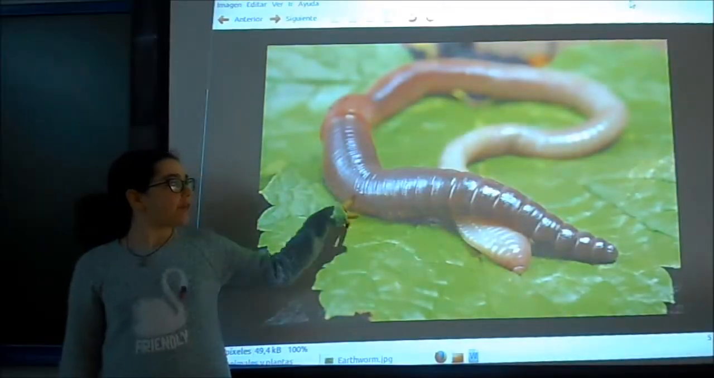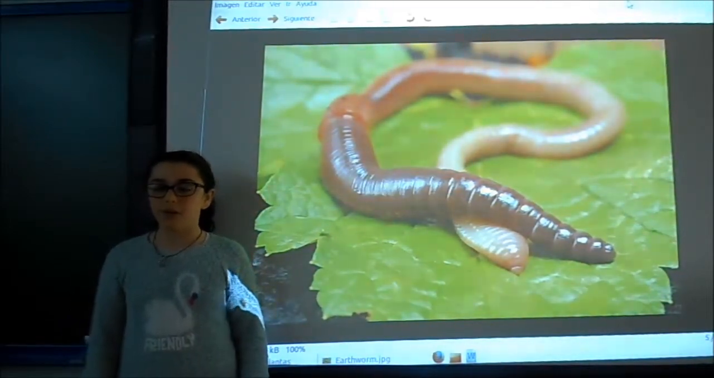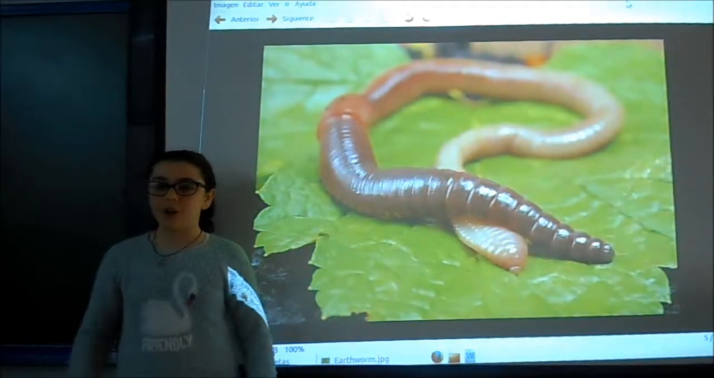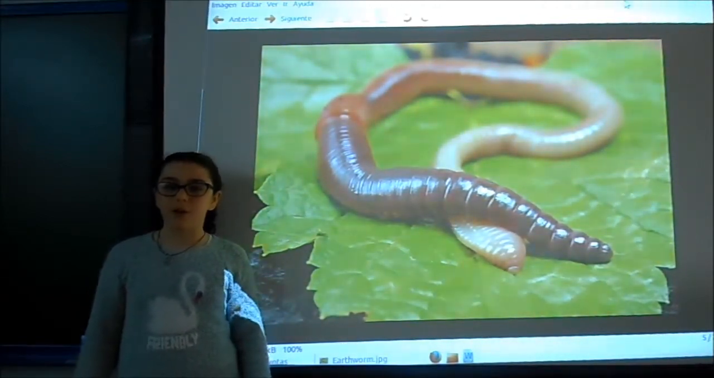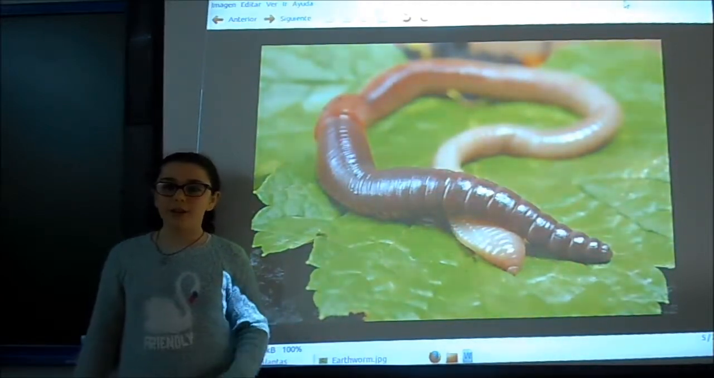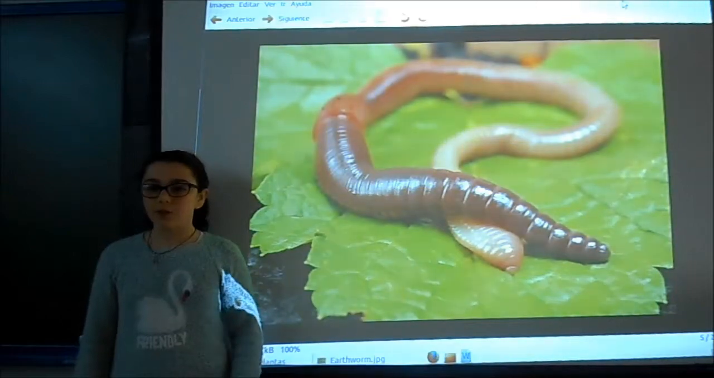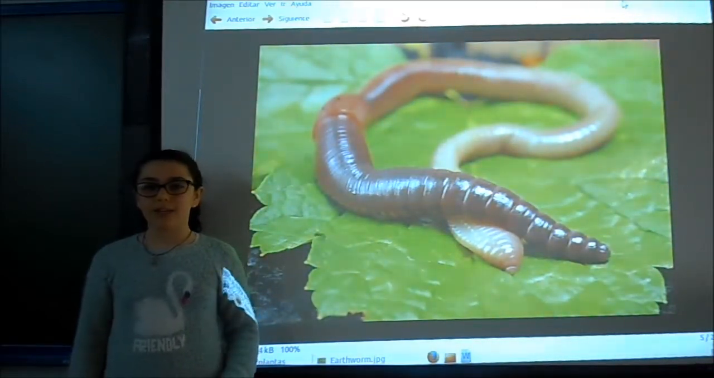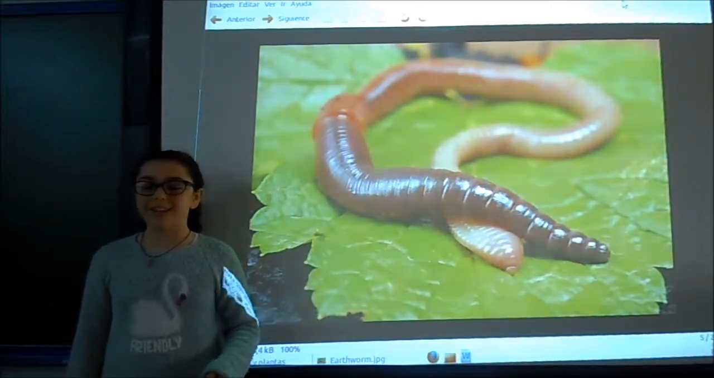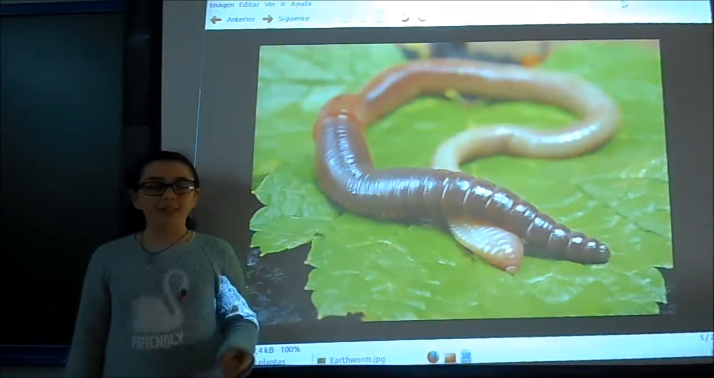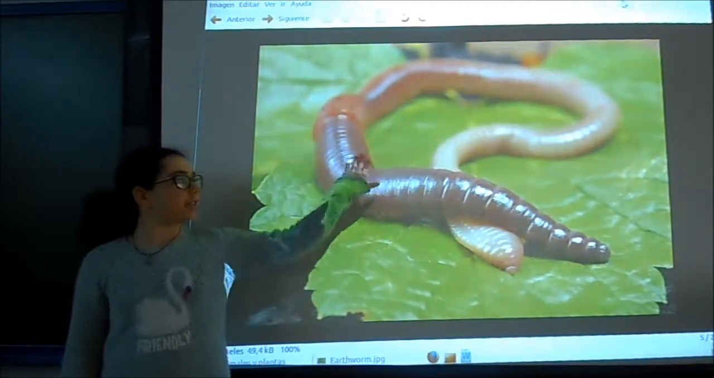I'm going to describe a worm. These living things are invertebrates because they haven't got bones and a spinal cord. They are carnivores because they eat other living things, and they are heterotrophs. They grow inside an egg, so they are oviparous. They can be aquatic or terrestrial, but in this case, they live in a terrestrial ecosystem. They have a soft body.